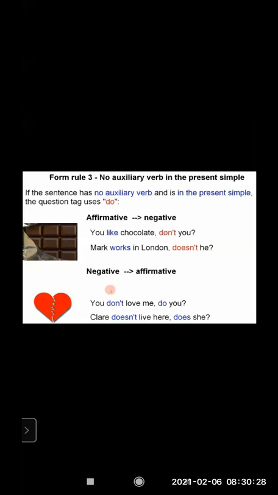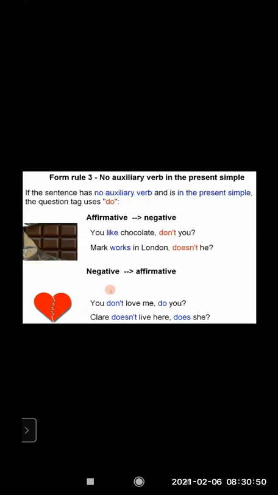So, doesn't simple, remove not. From the negative sentence, you have to make an affirmative, comma, does she. So, Claire doesn't live here, comma, does she? Now, a pronoun is used. Does Claire is totally wrong.